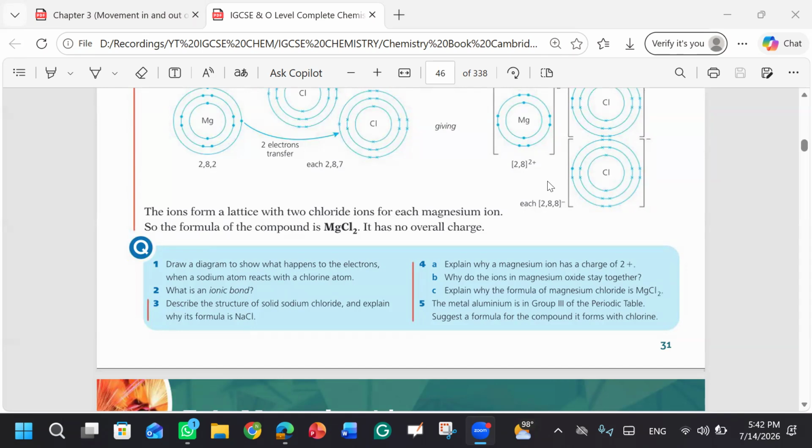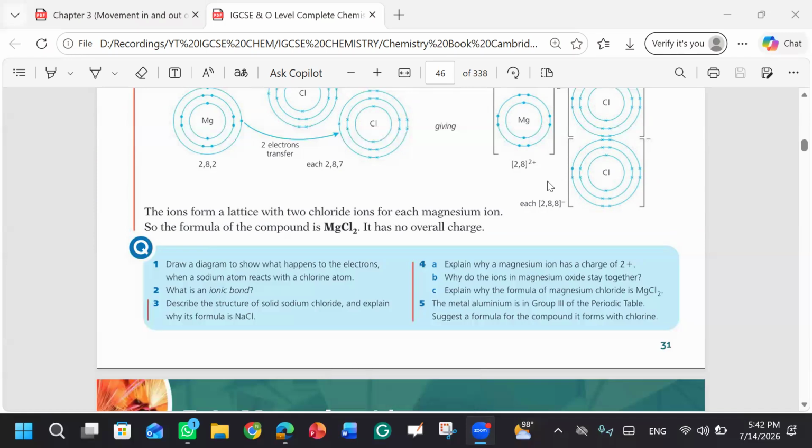I'm saying which species, if you have metals and non-metals, will lose electrons? The metal, because they have a few electrons out, like a pool of electrons. They have free electrons available. That is why they can lose the electrons.